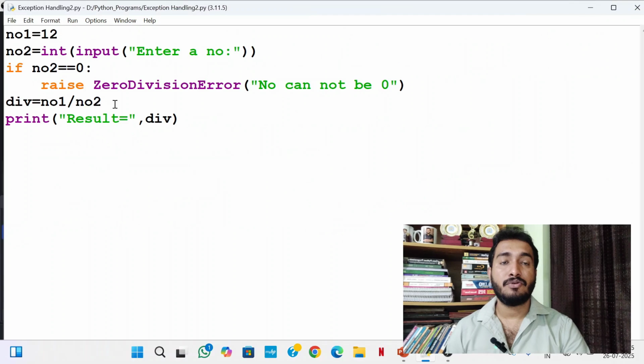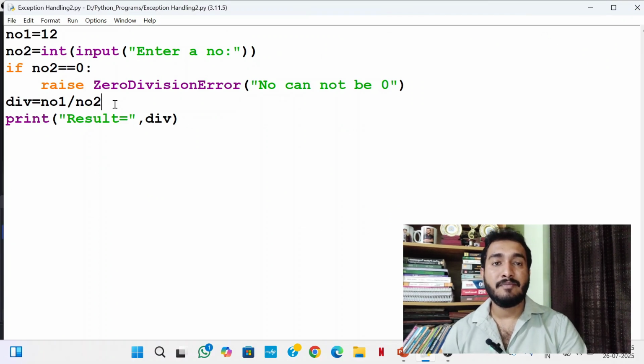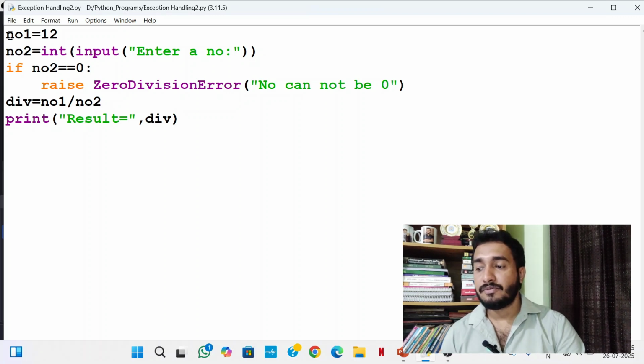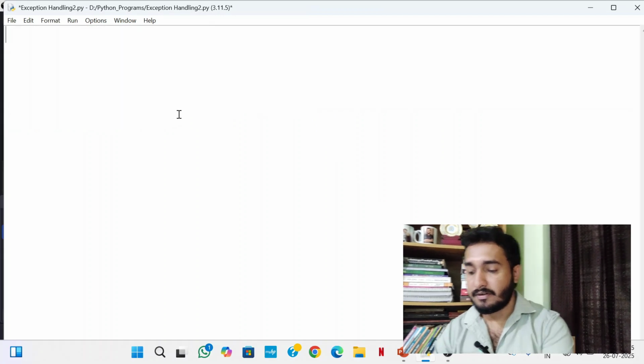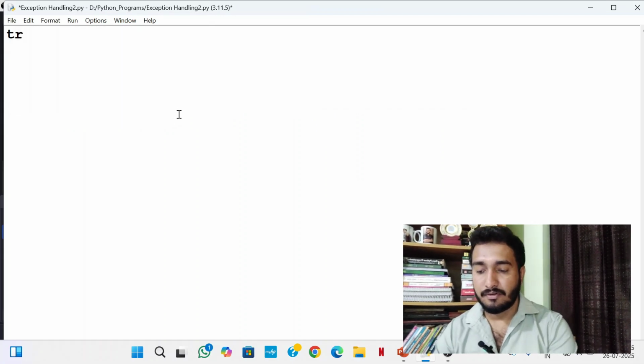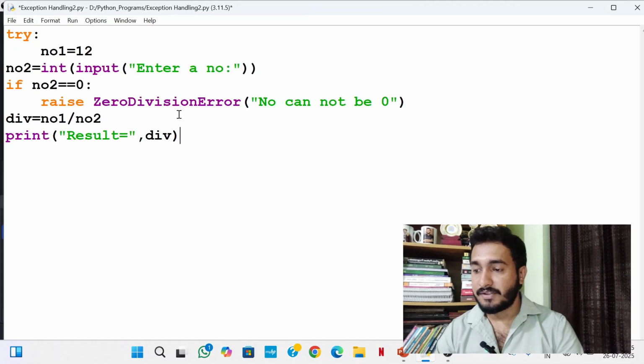So I have written the code only to raise an exception. It is the same as throwing the exception by the interpreter. So this code should be caught by except blocks. So what I should do? This code I will cut, write try block, paste it.